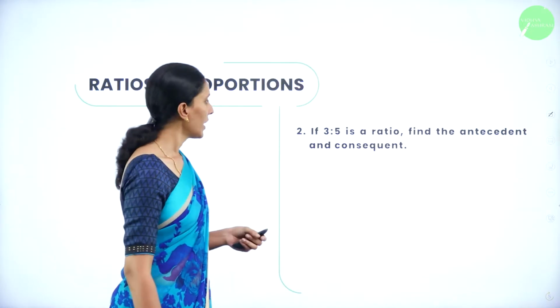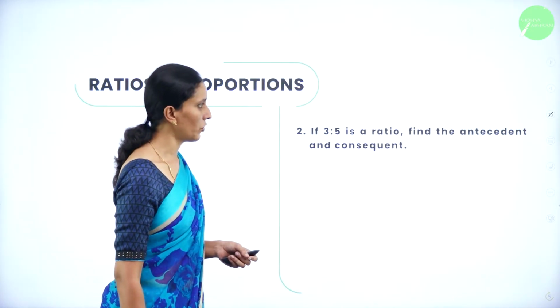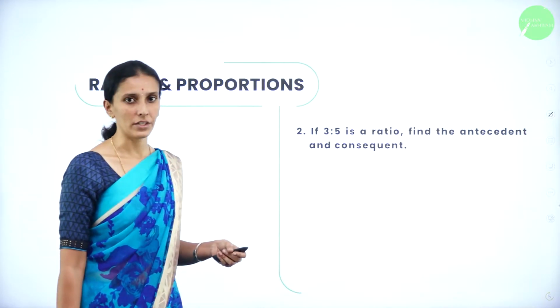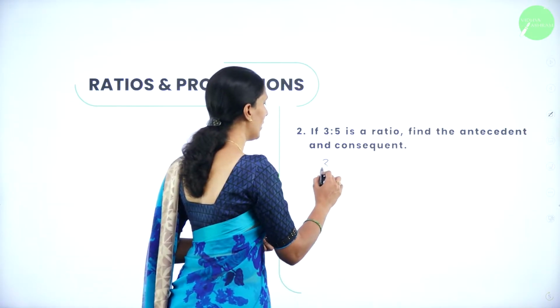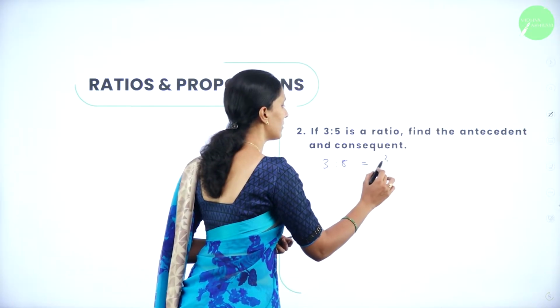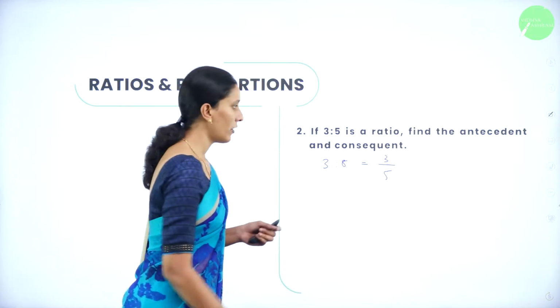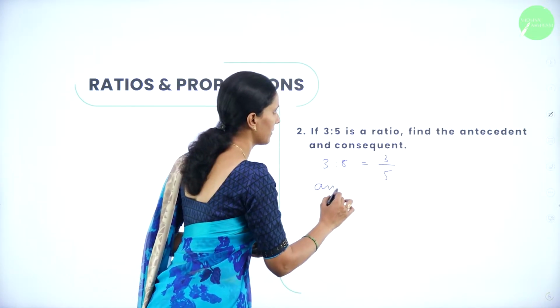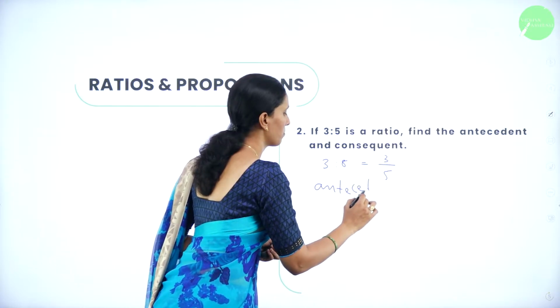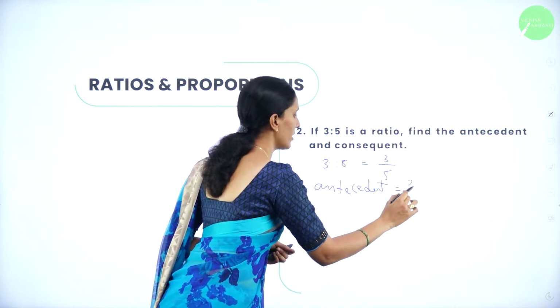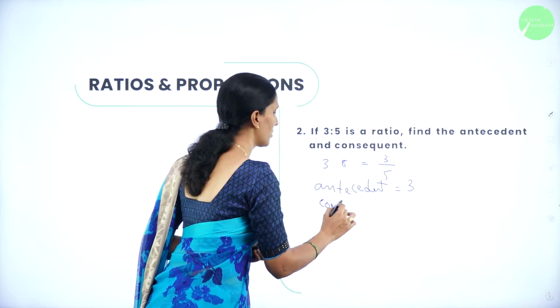Next we have, if 3 is to 5 is a ratio, find the antecedent and consequent. So 3 is to 5 is nothing but 3 by 5. So therefore, what is your antecedent? That is 3, and your consequent is 5.